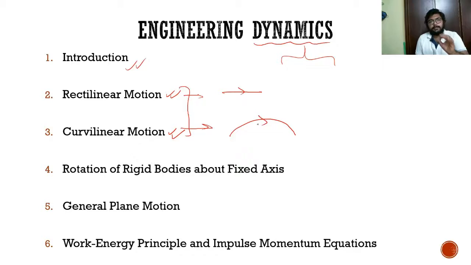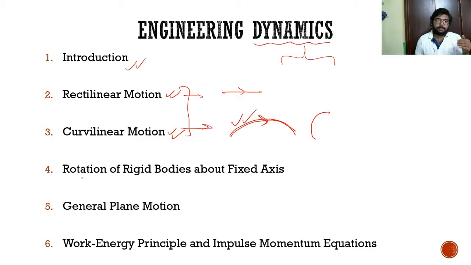We will discuss curvilinear motion basically for projectile motion. It is a parabolic path, though it is not limited to parabolic, it can be circular or anything. But in engineering mechanics, as far as GATE is concerned, our primary focus will be projectile motion.